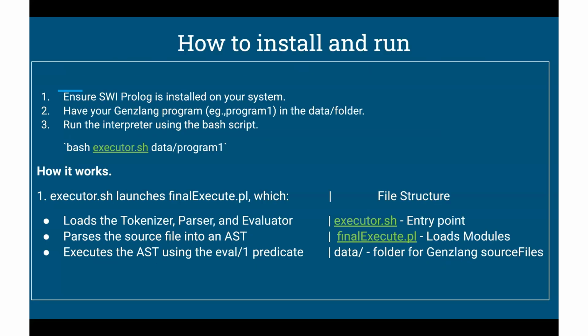Let me walk you through how to install and run our custom interpreter for the ZenC language. Our interpreter is modular and designed for simplicity. The main entry point is the file execute.pl, which is already posted on our GitHub. We also provided a convenient shell script, execute.sh, to make it easy to run programs from the terminal. For the requirements, we just need to begin with SWI Prolog installed on our system.